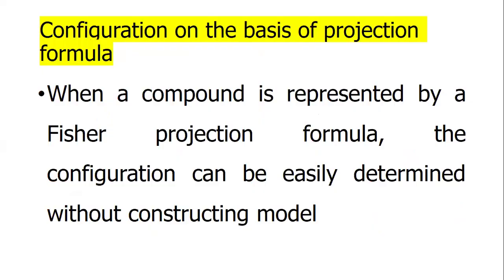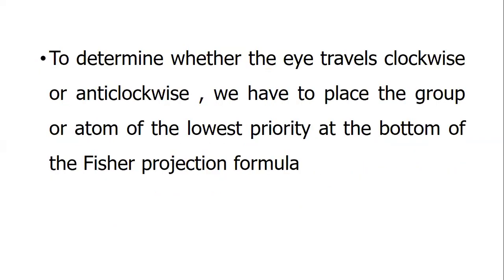Configuration on the basis of projection formula. When a compound is represented by a Fischer projection formula, the configuration can be easily determined without constructing a model. To determine whether the eye travels clockwise or anticlockwise, we have to place the group or atom of the lowest priority at the bottom of the Fischer projection formula.